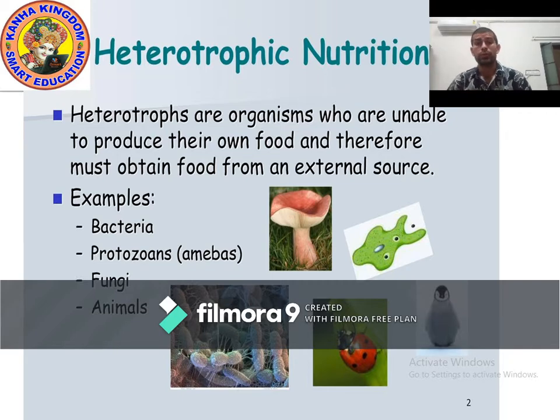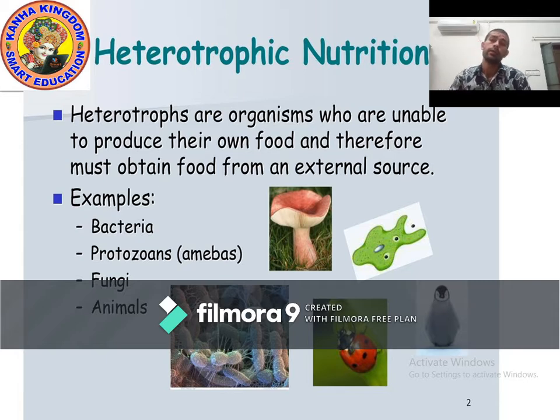So what is heterotrophic nutrition? The mode of nutrition in which organisms do not prepare their own food, they depend on others, is known as heterotrophic nutrition. And such organisms are called heterotrophs. So we can say heterotrophs are organisms who are unable to produce their own food and therefore must obtain food from an external source.